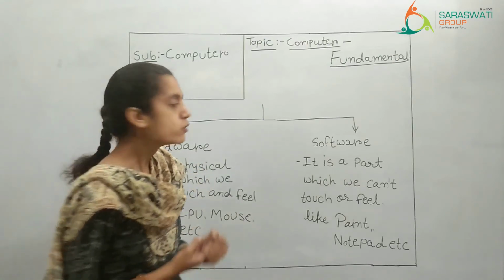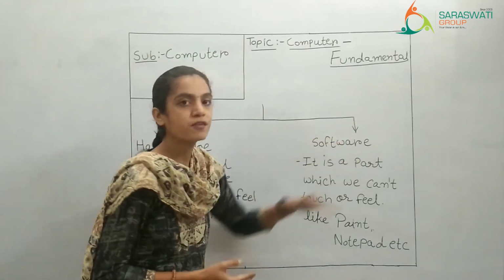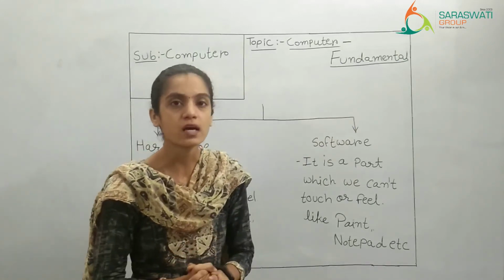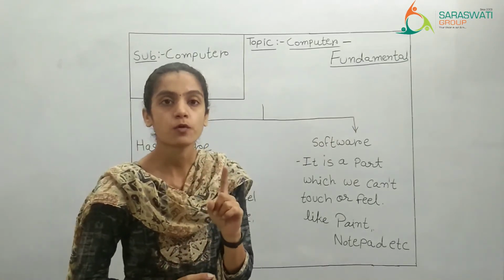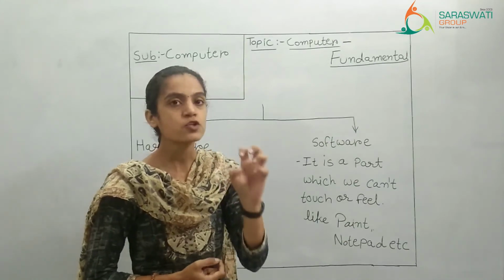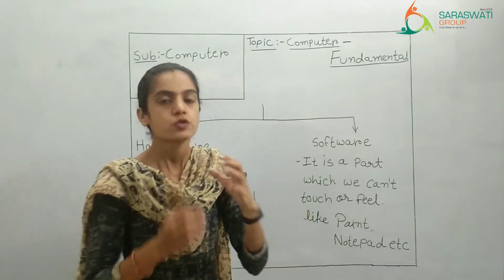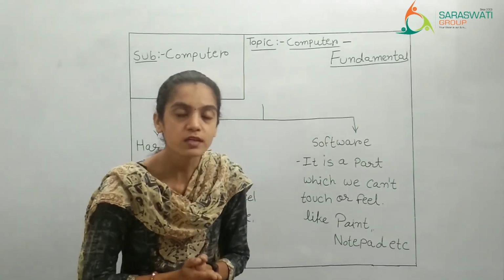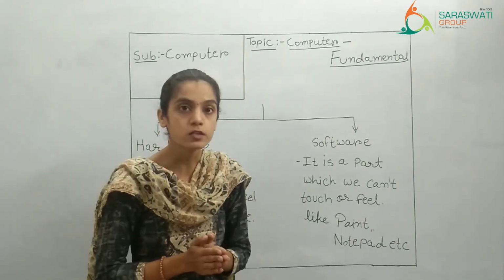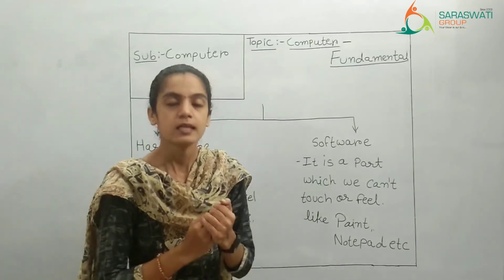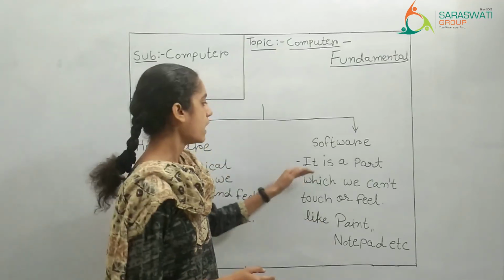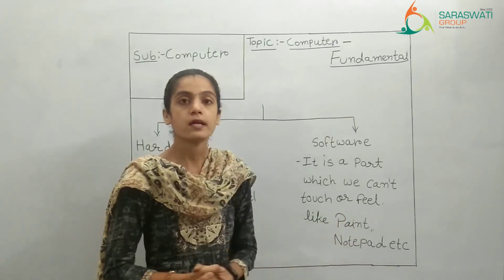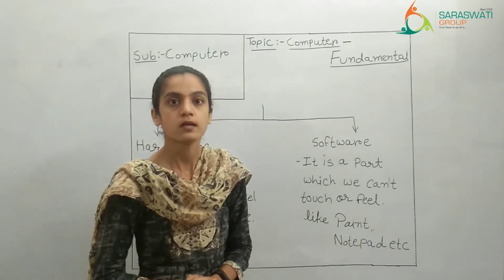Now, going to the next portion, that is software. As I told you, touch the paint program, you can't touch the paint program, right? You are actually touching the screen. So the programs of the computer which you cannot touch or feel, all are considered as software, like Paint, Notepad, Microsoft Word, right?